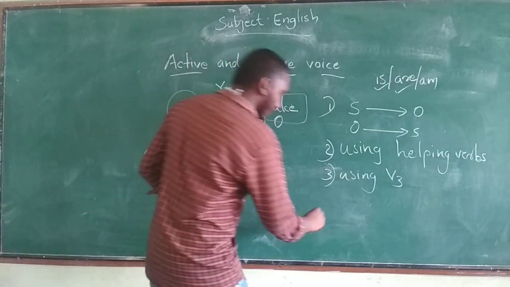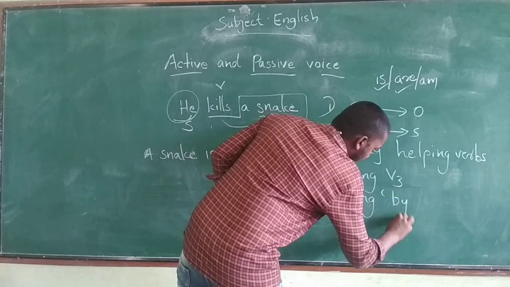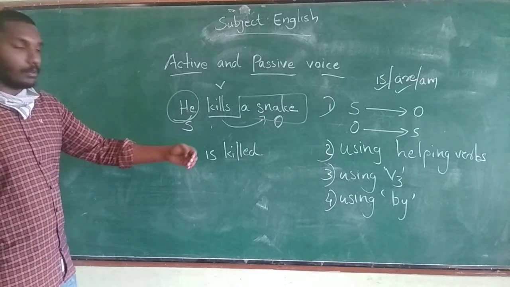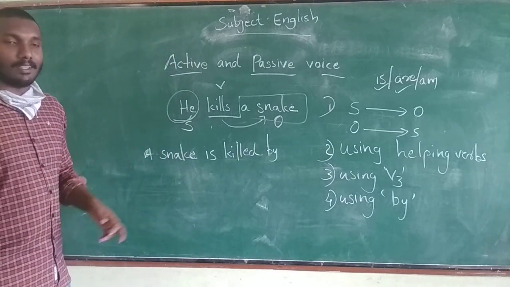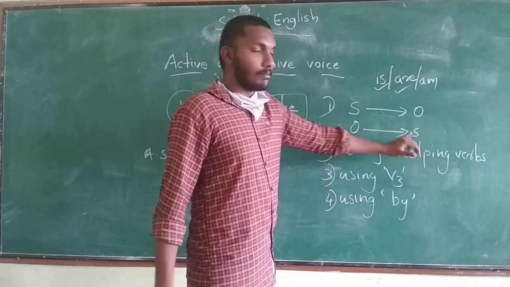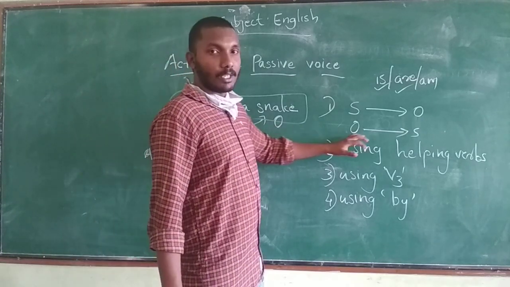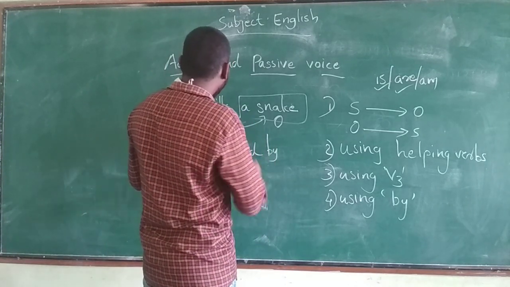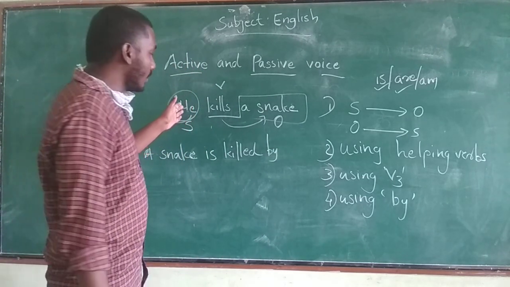Then another rule. The fourth rule is using the word by. After this, we have to use the word by. I already told you, subject will come in the place of object, and object will come in the place of subject. We changed object in the place of subject, and now we have to change subject in the place of object. Let's see. When we are converting the subject in the place of object, what will it change to? By